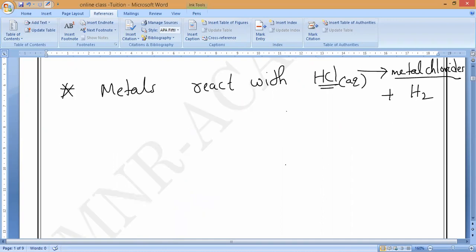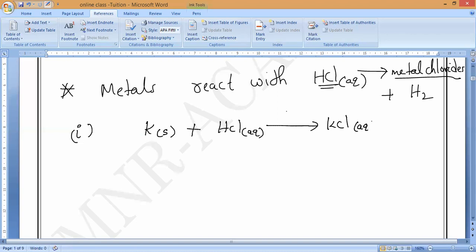So now, let us write the reactions. First, the well-known metal to us, potassium. Potassium plus hydrochloric acid, HCl in aqueous state, will give you KCl plus hydrogen gas, H2. That is what you have to remember. Balancing: 2K plus 2HCl gives 2KCl plus H2.